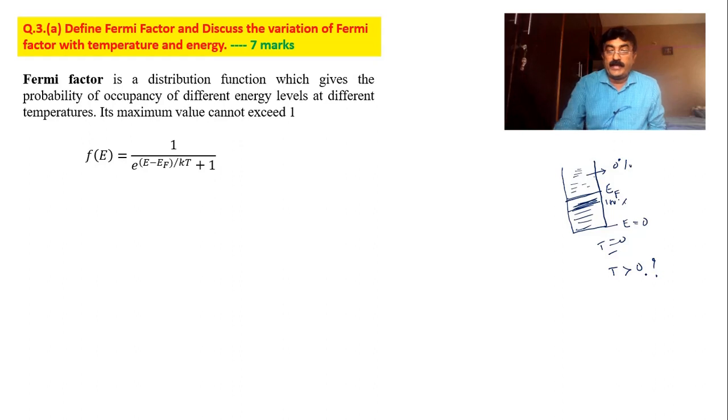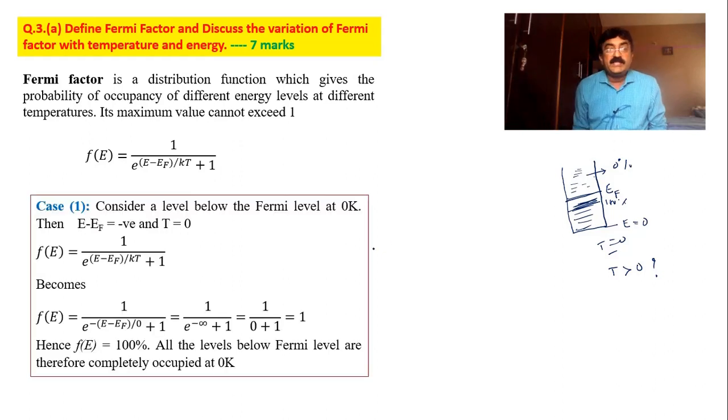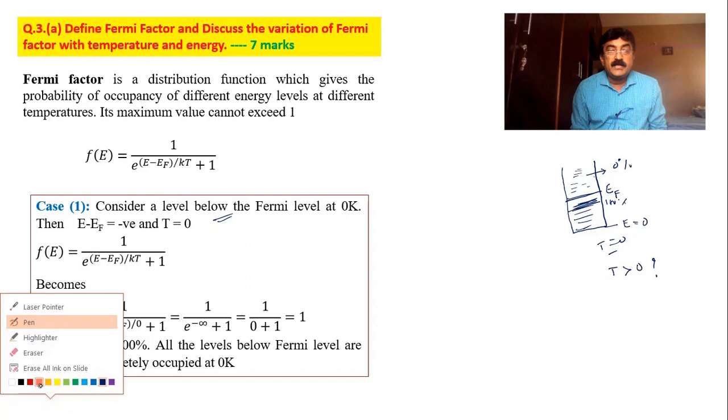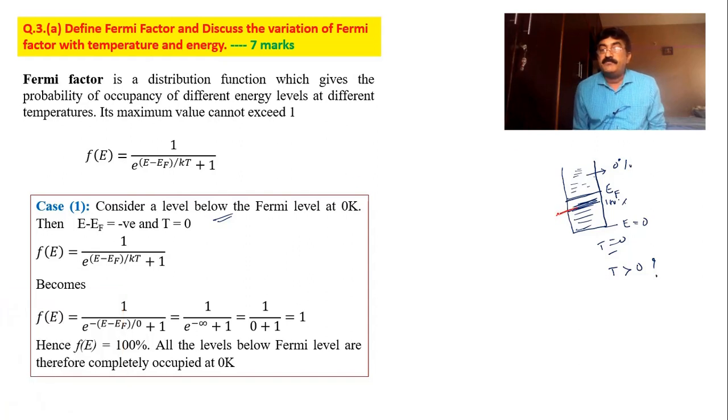Okay, case 1 is a level below the Fermi level, some level here. Below the Fermi level means E minus EF is negative, which is what I have written here: E minus EF is negative and T equal to 0. Substitute the negative value and the T value in this equation, then what happens? E minus EF divided by kT is negative.